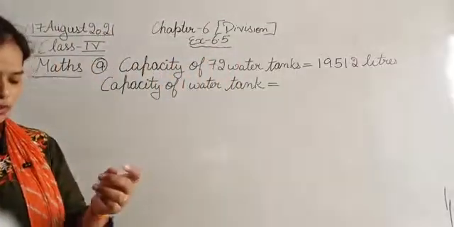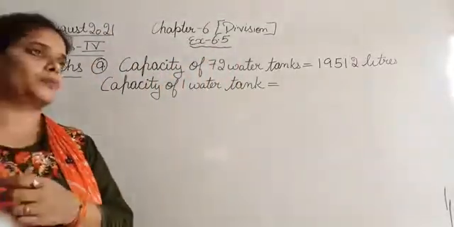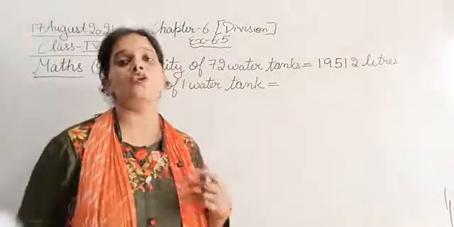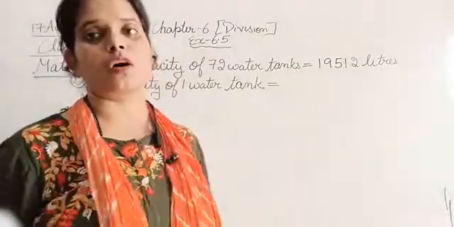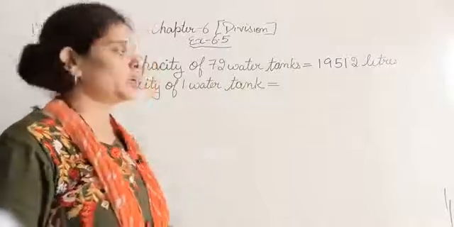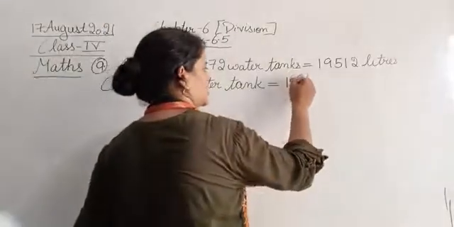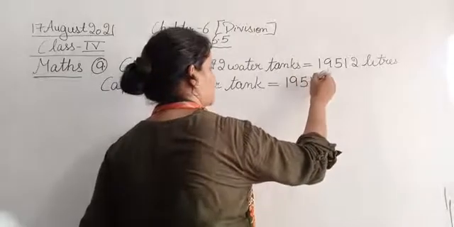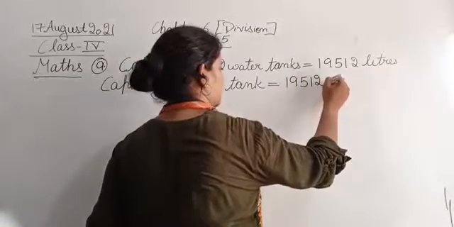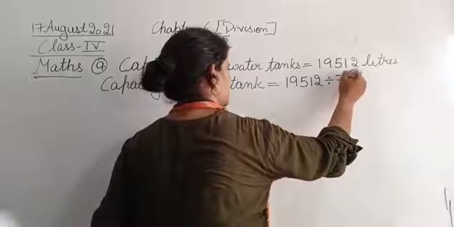So when we divide the total quantity of water by the total number of water tanks, we can get the capacity of one water tank. Okay, the capacity of one water tank is 19,512 divided by 72.